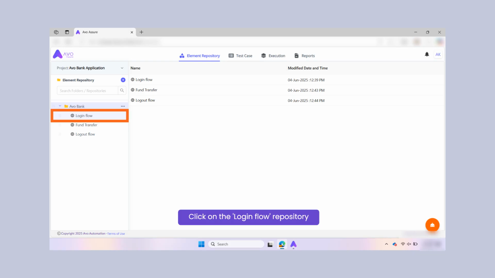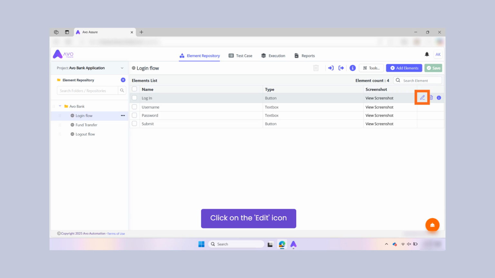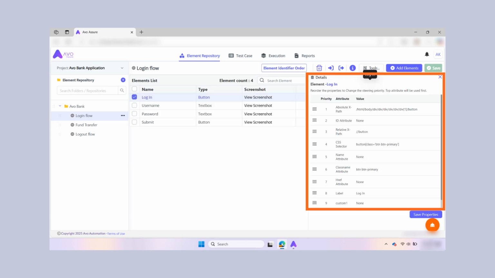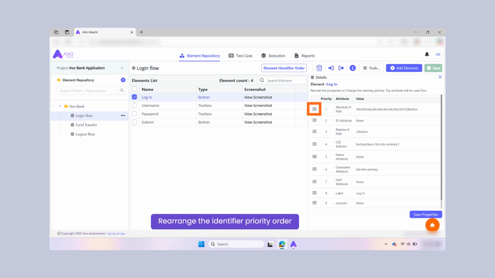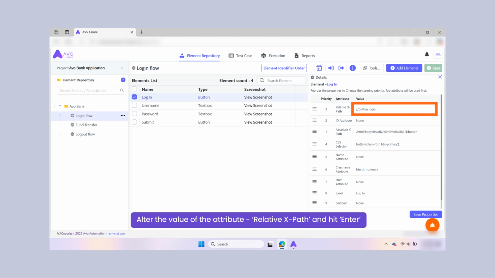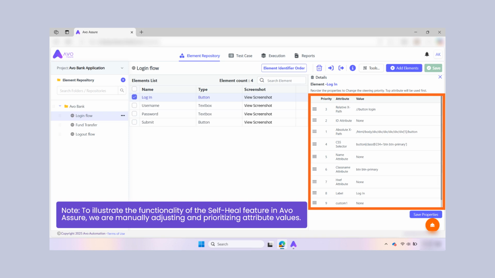For this demo, let's select the login repository from the Avo Bank repository folder. Click on the login elements edit icon. You can see the element identifiers with their corresponding attribute values in the list. Let's rearrange the priorities of the element identifiers. Additionally, let's also alter the value of the attribute relative XPath and hit enter on your keyboard. Once done, this is how the element identifiers look. Save your priority to lock the changes to the properties.